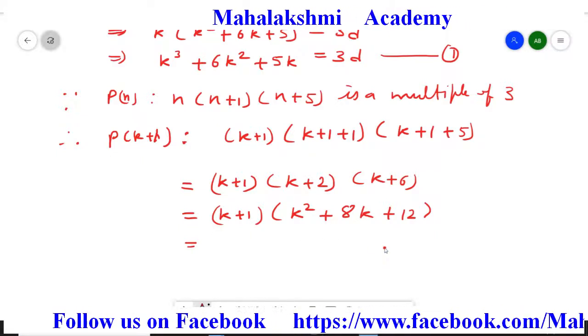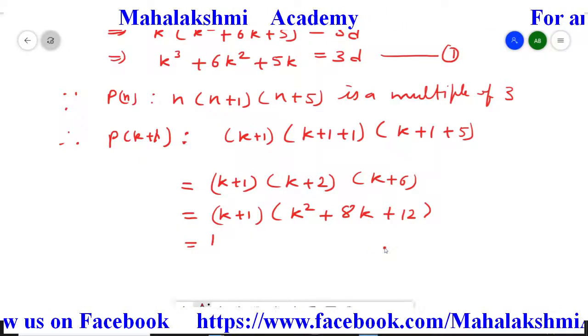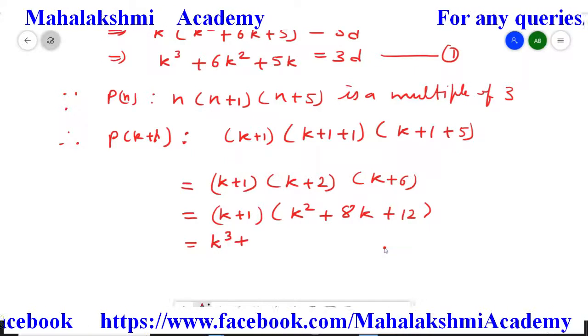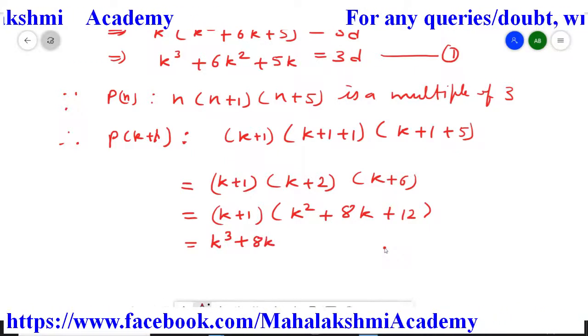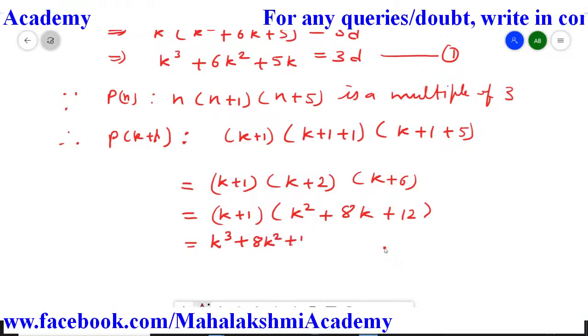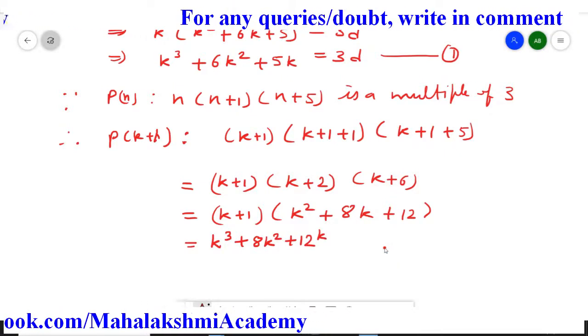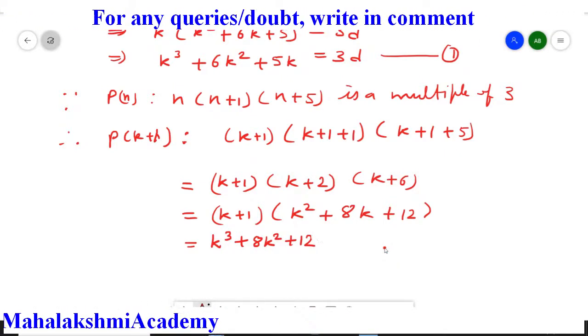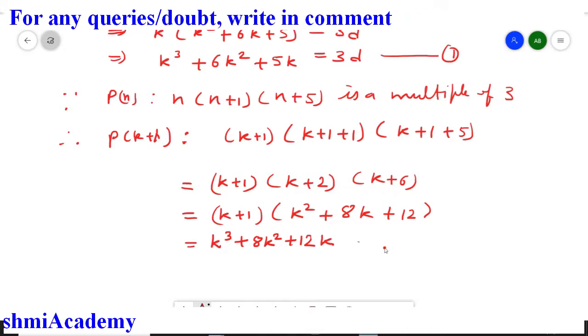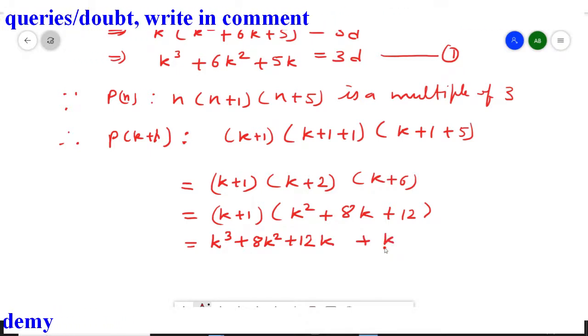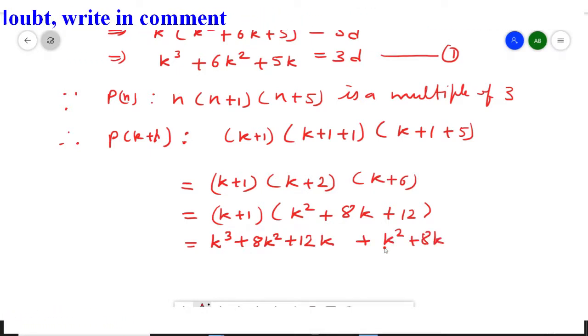So firstly I multiply the 3 terms by k, so we will get k cube plus 8k square plus 12k. Then plus 1 is going to multiply, so we will get k square plus 8k plus 12.